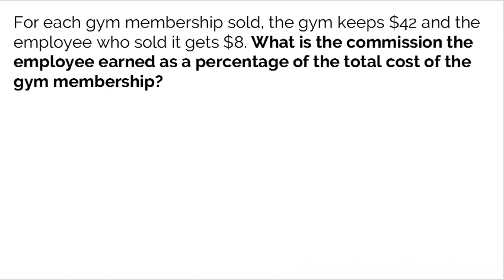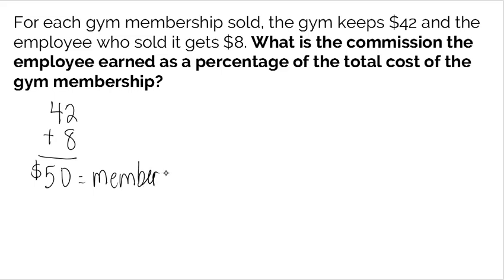The gym keeps $42 and the employee who sold it gets $8. So what is the commission earned as a percentage of the total cost? So the first thing I know is that the gym gets to keep $42 of this membership cost, and the employee gets to keep $8. So that means that the membership cost was $50. So up front, the person would have been charged $50 for the membership fee. The person that sold it gets $8, and then the gym gets to keep 42 of those dollars.